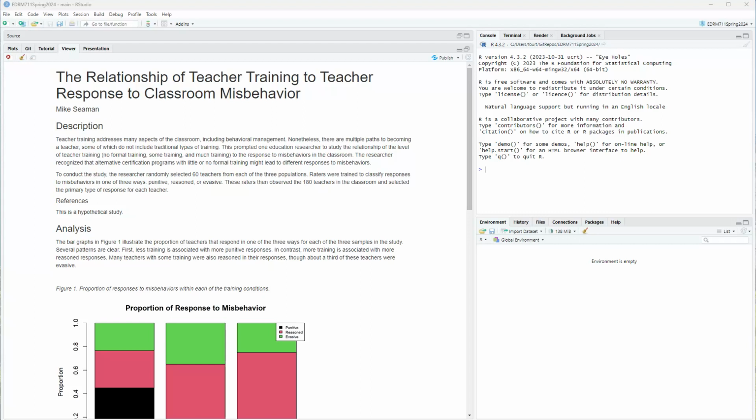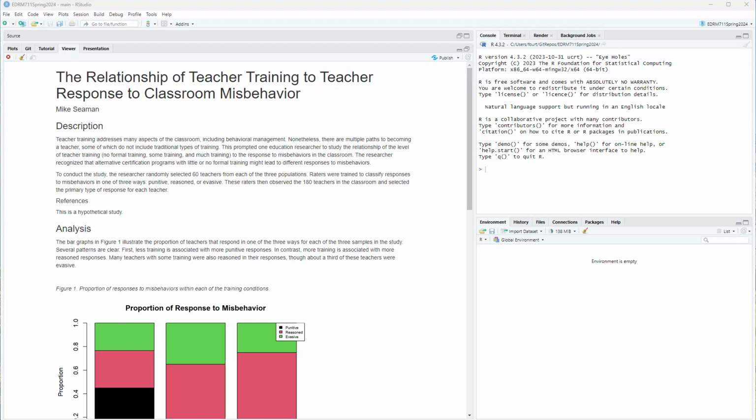the classroom. The researcher recognized that alternative certification programs with little or no formal training might lead to different responses to misbehaviors. So to conduct the study, the researcher randomly selected 60 teachers from each of the three populations. Note, three populations, not a single population in which we measure multiple variables, but three specific populations we've identified and we have sampled from. That's what makes this the model of homogeneity.